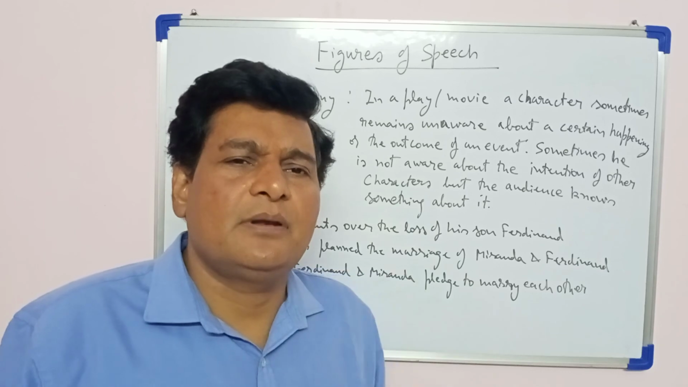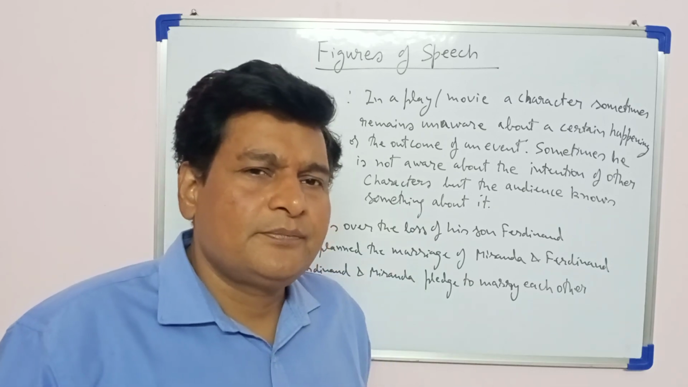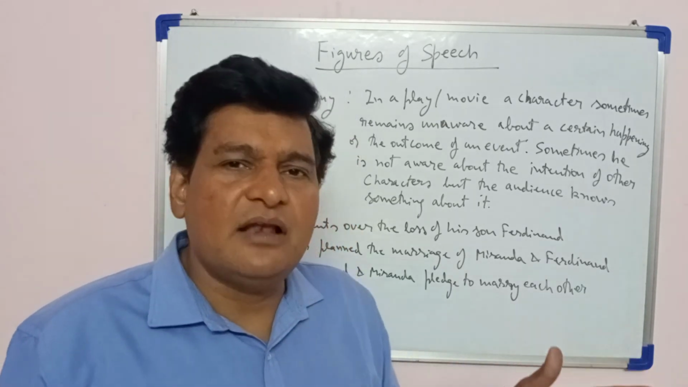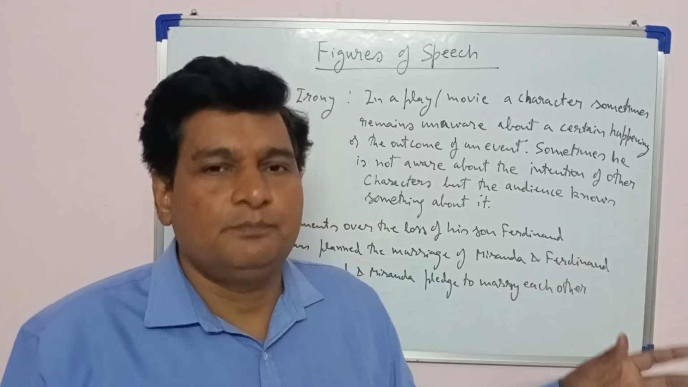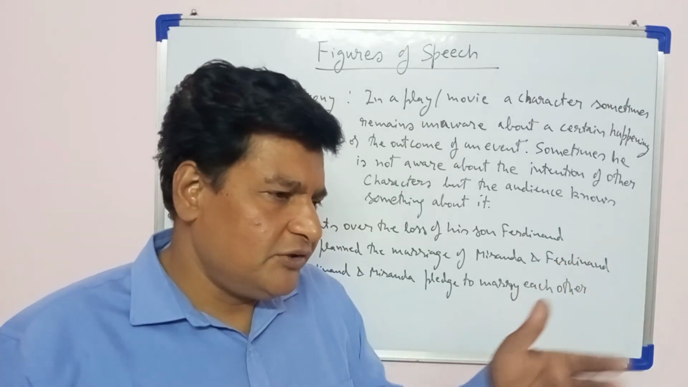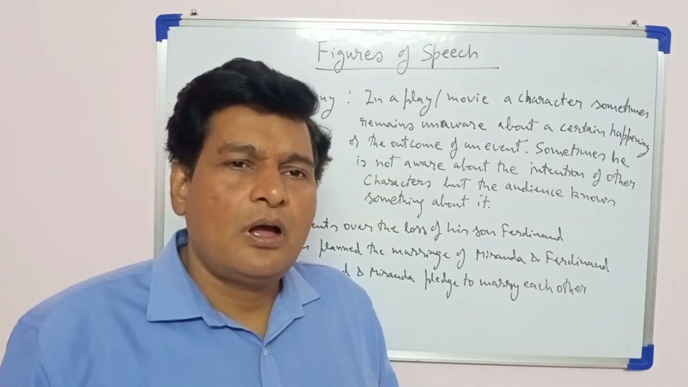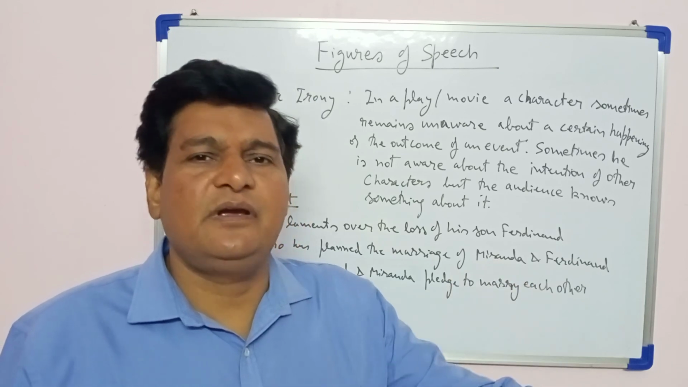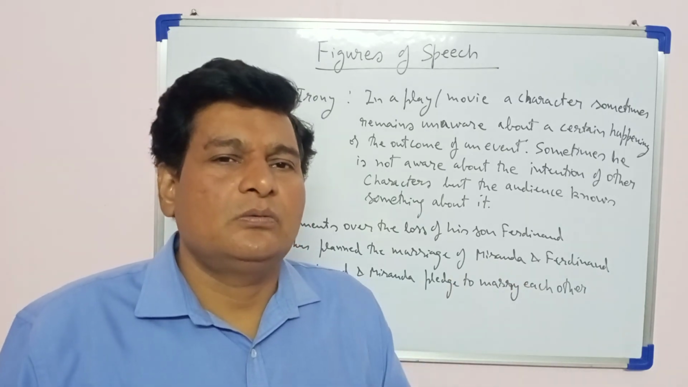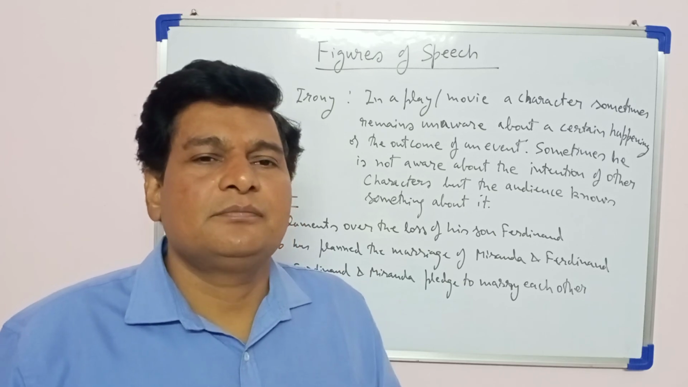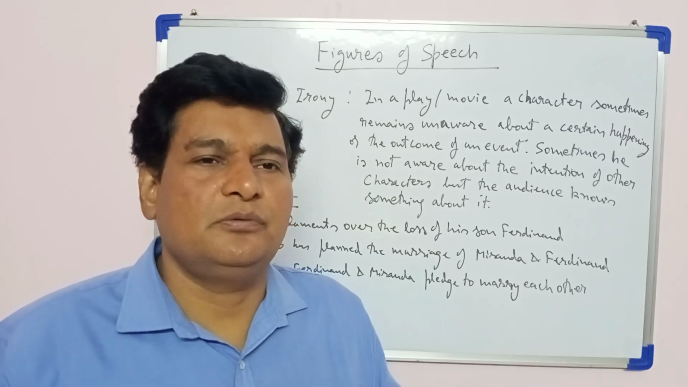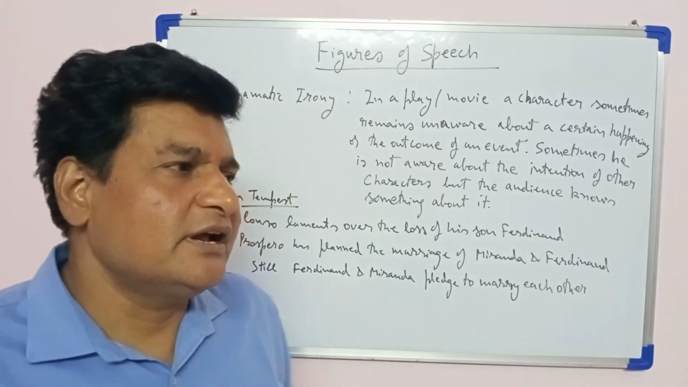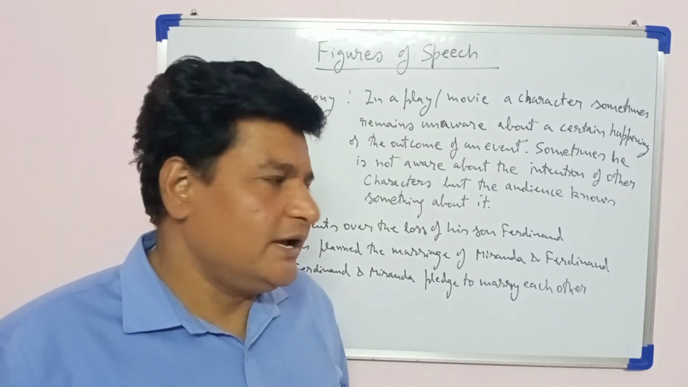I give you one more example. Suppose you are watching a movie and a person has hidden himself in some room. A murderer is searching for that person, and unintentionally he goes into the same room. The victim doesn't know that the murderer has come, but we who are watching the movie know that the murderer has actually entered the room. So these are the situations of dramatic irony.